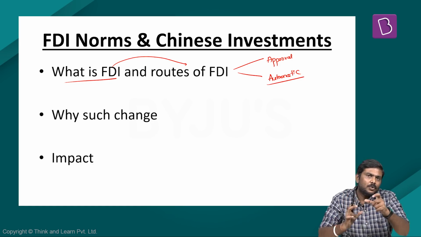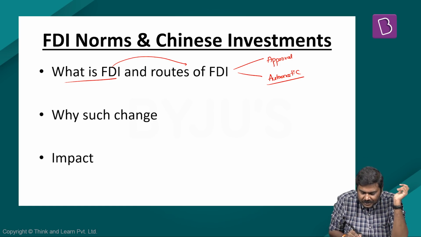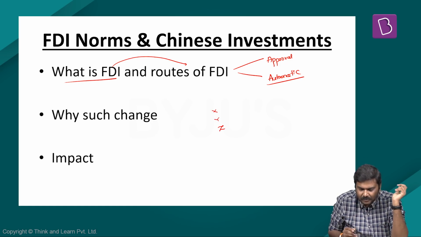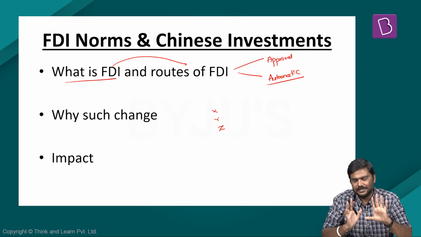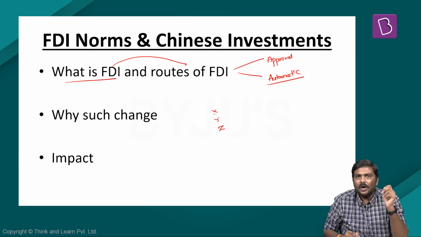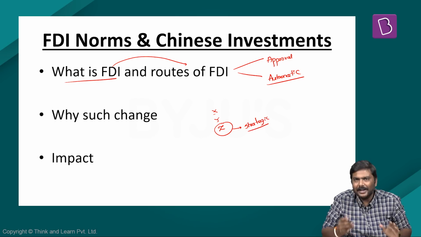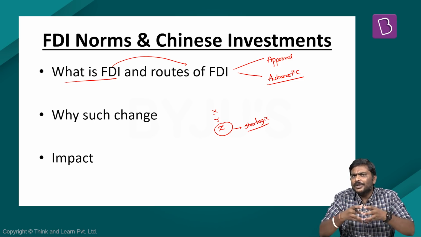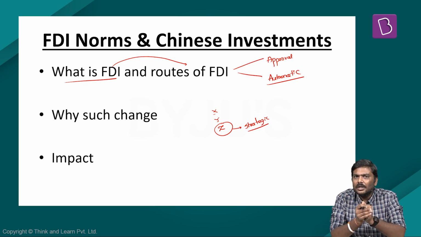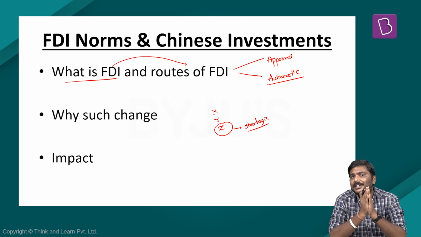Before understanding what is approval and automatic, let me give a very simple analogy here. Imagine there are three sectors in India, X, Y, Z. Again, there are multiple sectors, but just for the sake of understanding, imagine there are three sectors, X, Y, Z. Of the three sectors, Z is very strategic in nature, very important for the Government of India. And whenever such a strategic sector is present, don't you think the Government of India would want to control what kind of private sector participation, if at all, will be allowed in this particular sector?